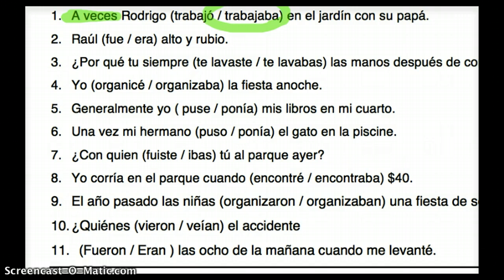Raúl, something alto y rubio. What am I doing here? What does that mean? That means tall, and that means blonde-headed, which means I'm describing him. So it would be era.